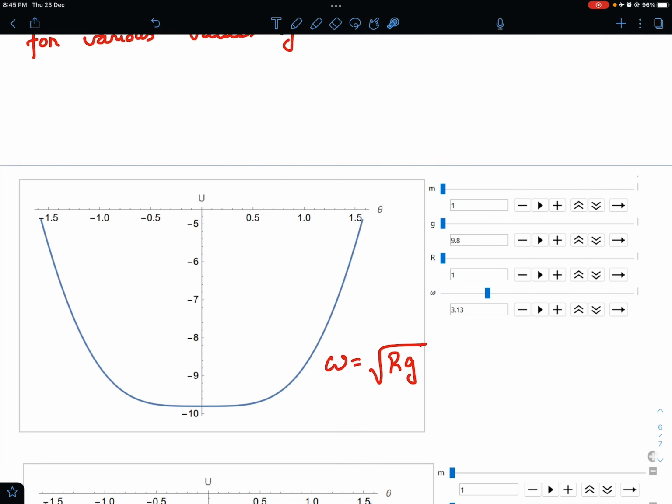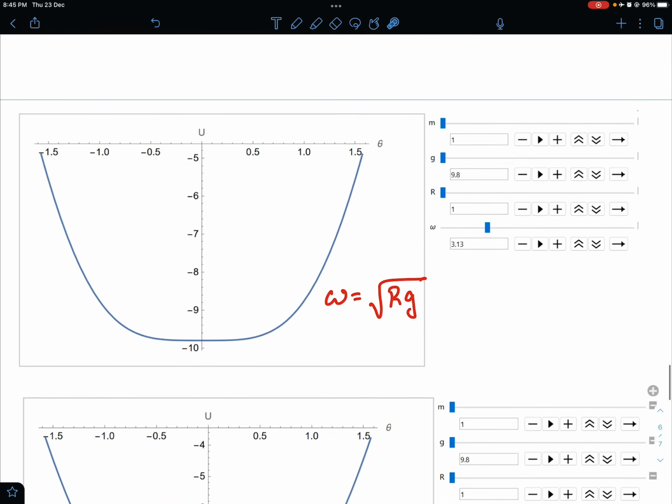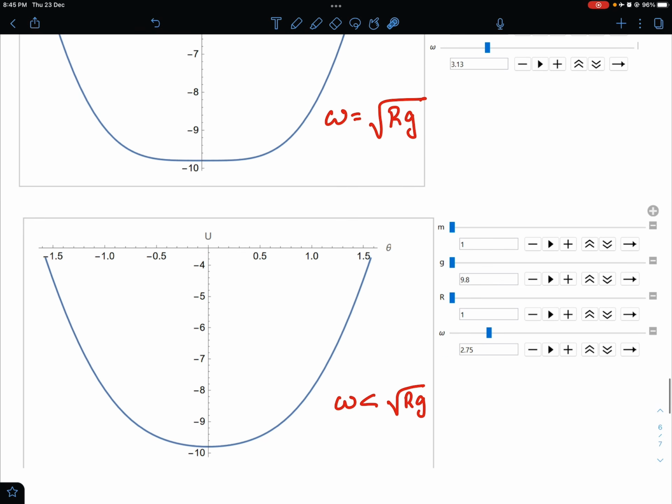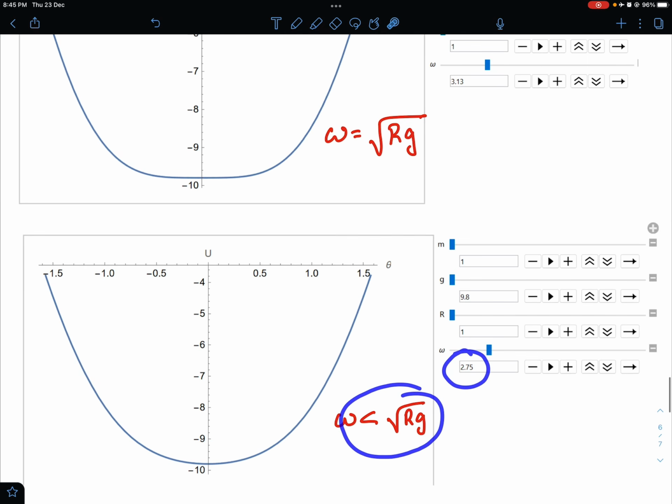Now what happens when omega is less than this value? I told you that our analysis was for omega greater than root rg, but what happens when omega is less than root rg? See, for example, I have plotted this graph when omega is 2.75 instead of 3.13. So this is less than root of 9.8, and this is the kind of graph we get. So here the equilibrium position is what? Still the equilibrium position is the origin.